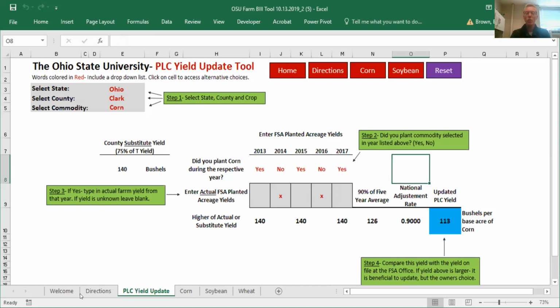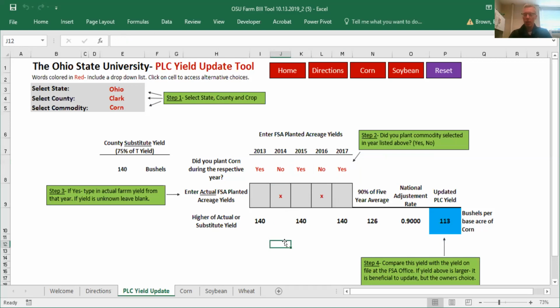Okay, now you'll notice that one thing happened. We unlocked some yields down here at the bottom. In years where we didn't plant corn, the X remains. We have no yield down here in the bottom. This is because we're taking a 5-year average yield, or an average over 5 years, only in years where we actually planted the commodity on our acreage, right? So if I was to go back and say, yes, we did plant corn in 2014, I would select yes. The X would go away, and we'd see a plug yield come down here to the bottom. So I'm going to go back and select that to no again.